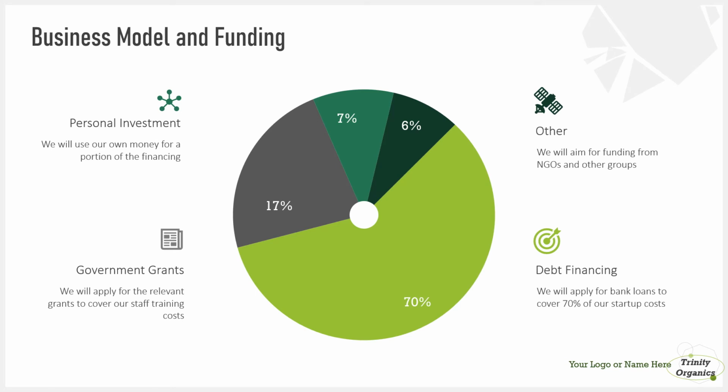Here is our business model and funding. How are we going to get the funding for our business? One is personal investment, which is a very small percentage of our investment, but a large portion of investment will come from debt financing, the financing from loans or financial institutions, and even government grants also. Like in the case of the Supreme Court verdict on Kerala pesticide, we'll get more government grants, so that instead of paying a fine, they'll pay us for training and doing the groundwork. Other funding groups like NGOs will also contribute a certain portion of funding for the business model.